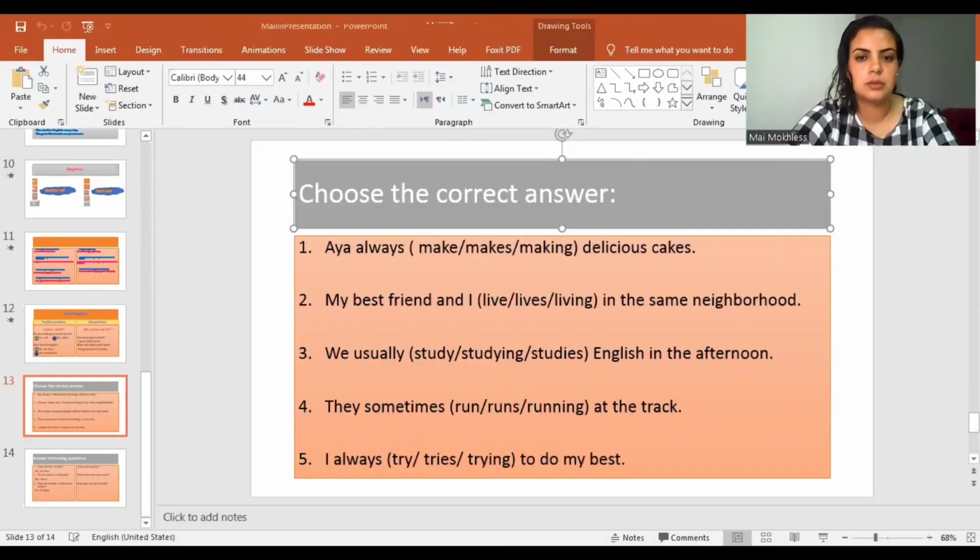Number 4. They sometimes runs, running at the track. Again, sometimes means that the action is repeated, so we use the present simple to express repeated actions, habits, routines. So we look at the subject, the plural subject, they goes with the verb without adding s. So we say they sometimes run at the track. Number 5, I always trying to do my best. Okay, I goes with try, the verb without adding s.